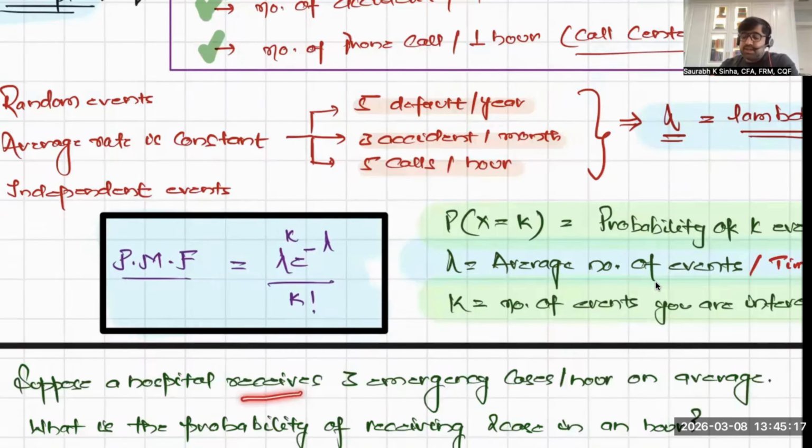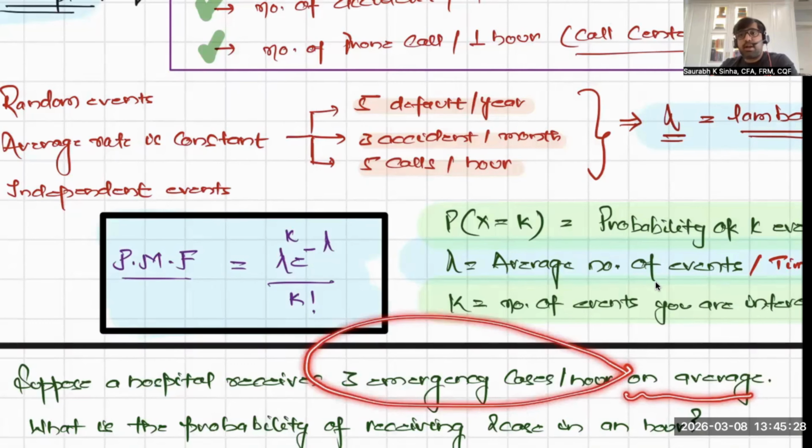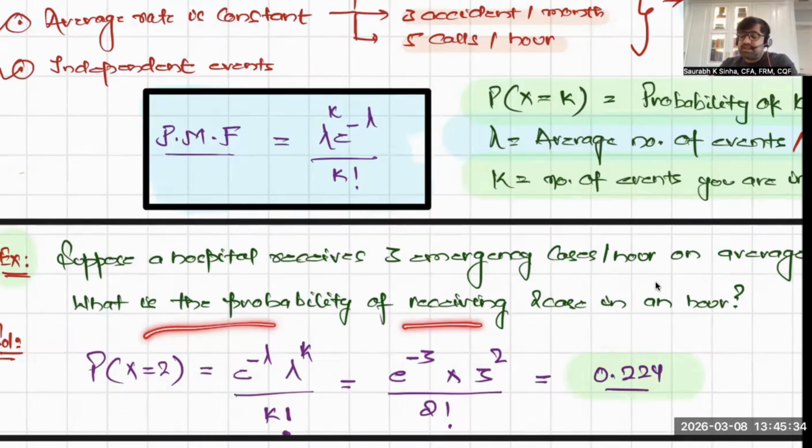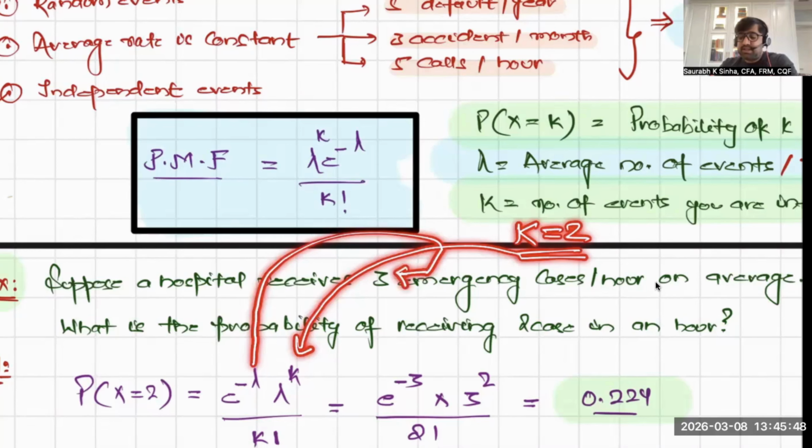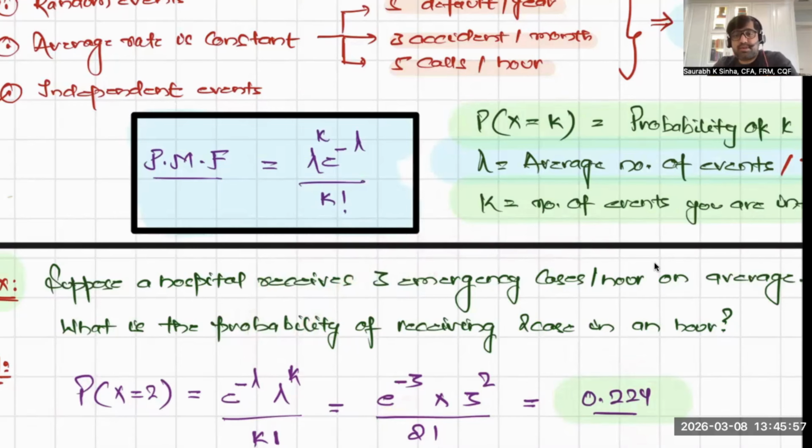Suppose a hospital receives 3 emergency cases per hour on average. As you read the words "on average", it refers to lambda. So lambda is known. What is the probability of receiving 2 cases in an hour? You are interested in 2 events, so k will become 2. Lambda is 3. e is the Euler constant, 2.71828. And at the end, you will get the probability as 22.4%.